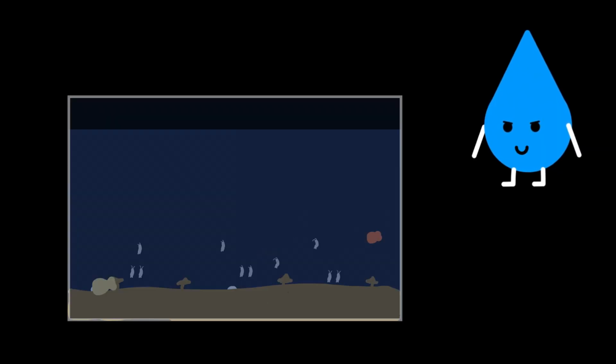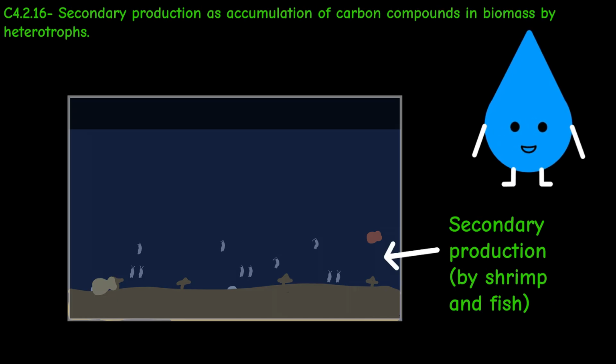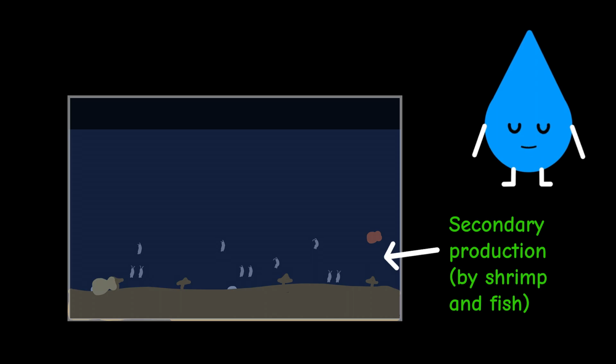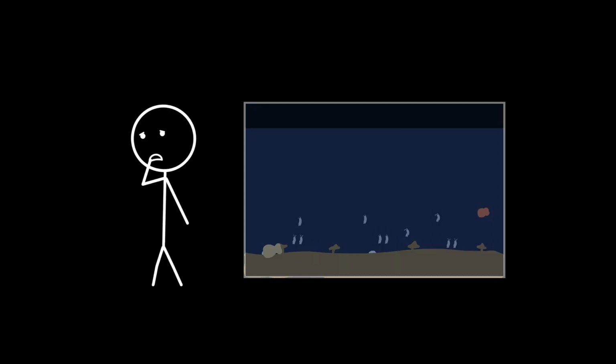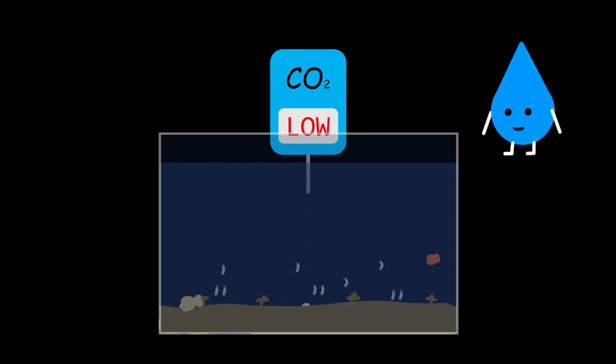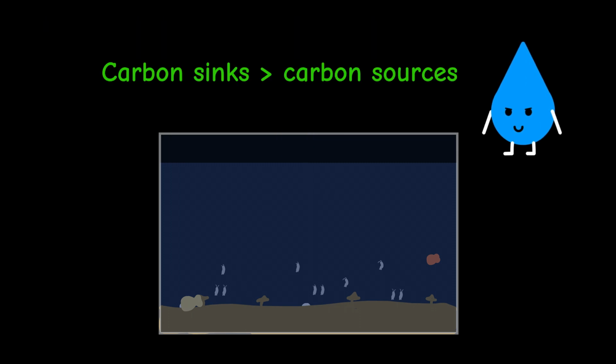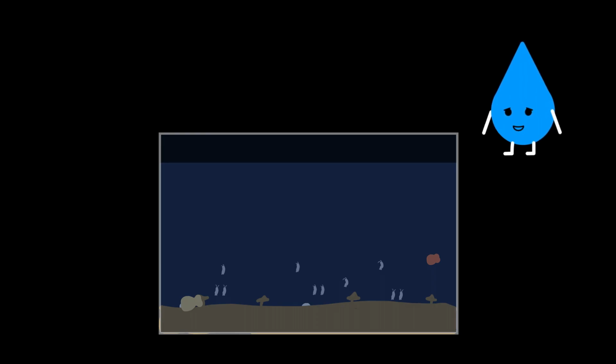It sounds like we need more primary production, or food made by the producers. This affects secondary production, which is how much food the heterotrophs make. There's no more bacteria though. No, we're losing! Calm down. There must be another way. It looks like there isn't enough carbon dioxide for the producers. I think our carbon sinks outweigh our carbon sources. In other words, we are absorbing more carbon dioxide than we are producing. This may be why the primary production is so low. If we can increase carbon dioxide levels, that might solve the problem.